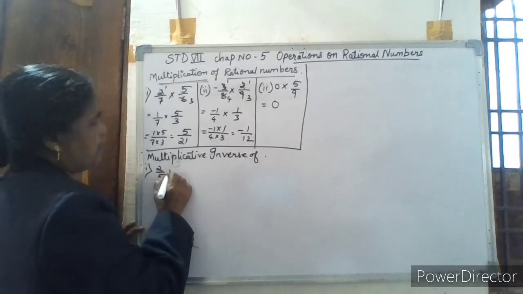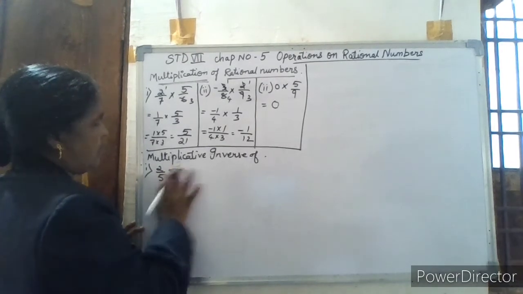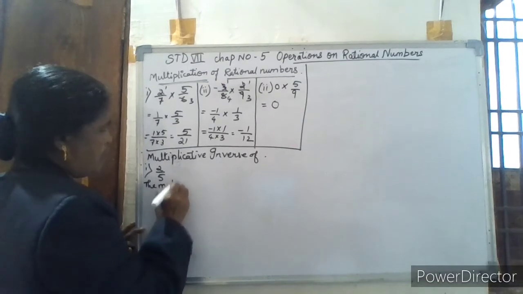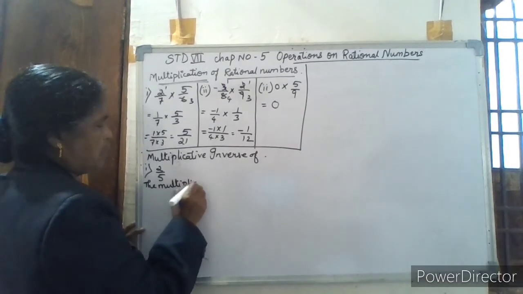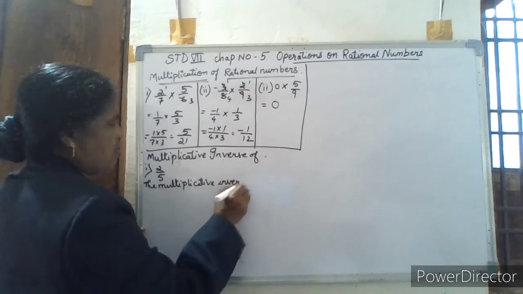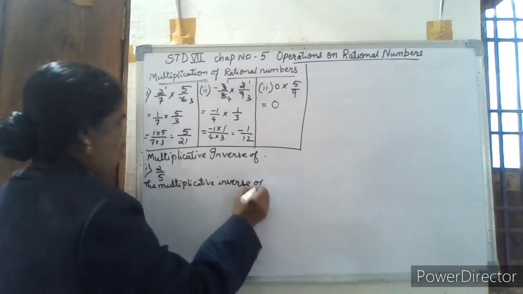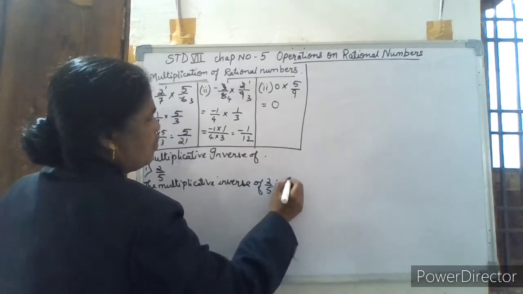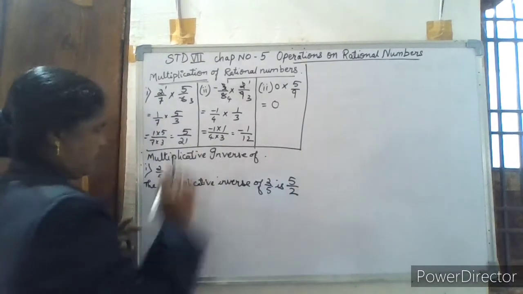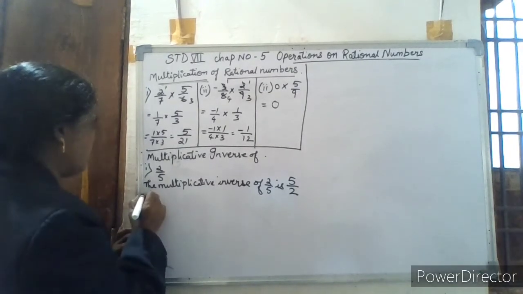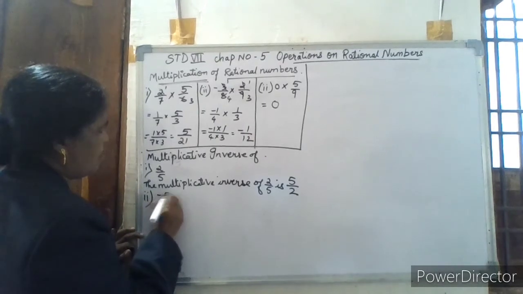The multiplicative inverse of 2 by 5 is only 5 by 2. Just invert it. Then the second example, suppose it is given as minus 5 by 13.